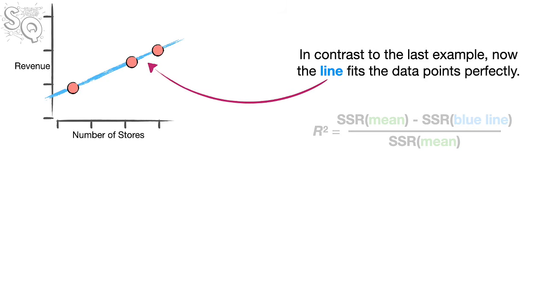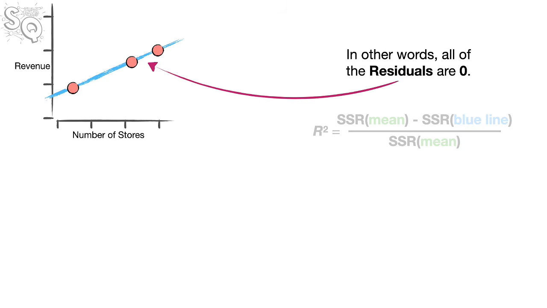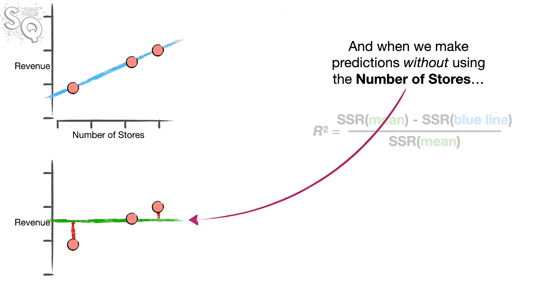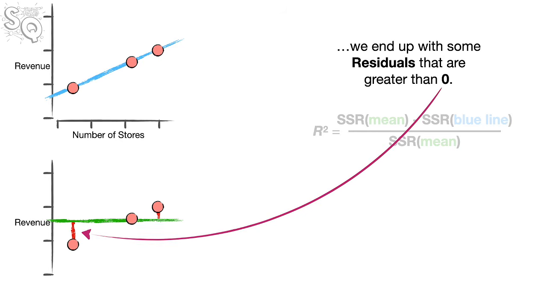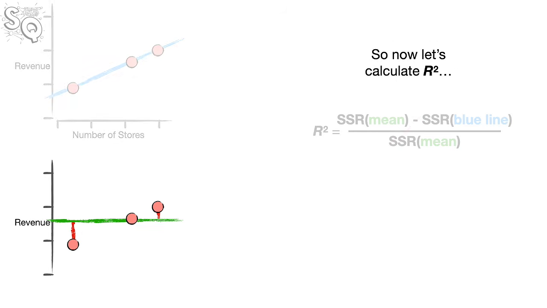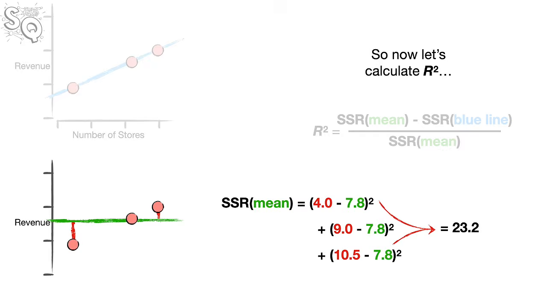In contrast to the last example, now the line fits the data points perfectly. In other words, all of the residuals are 0. And when we make predictions without using the number of stores, we end up with some residuals that are greater than 0. So now let's calculate R².